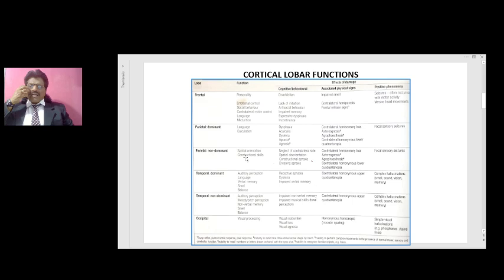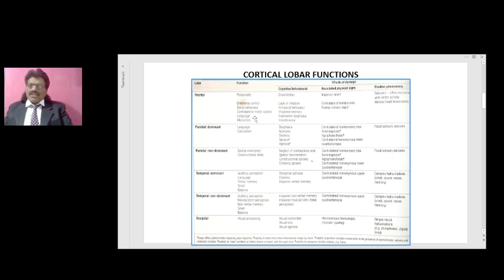So when the left, dominant parietal cortex gets affected, the right extrapersonal space is affected, but this is compensated by the intact right parietal lobe, which controls both the right and the left extrapersonal space, and therefore left parietal lobe lesions usually do not produce hemineglect. Whereas if the right, non-dominant parietal lobe gets affected, what happens? Both the right and the left extrapersonal space is affected, but the right extrapersonal space is compensated by the intact left parietal lobe, but there's no compensation on the left side, so it results in hemineglect.